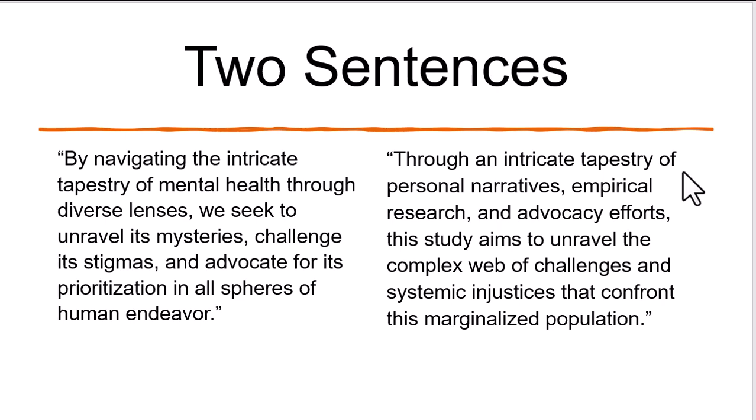So these are 2 sentences, an example that both came from an AI generated paper. The 2 papers were completely written by 2 people who never met each other, but the sentences that were provided were almost identical to each other.